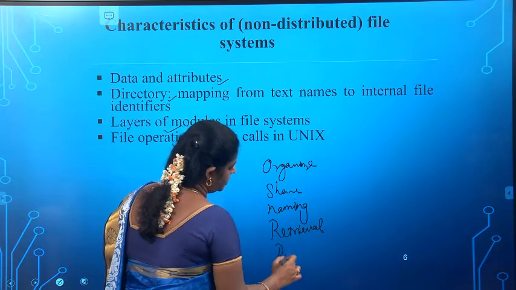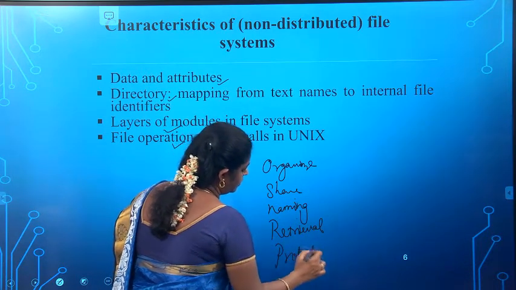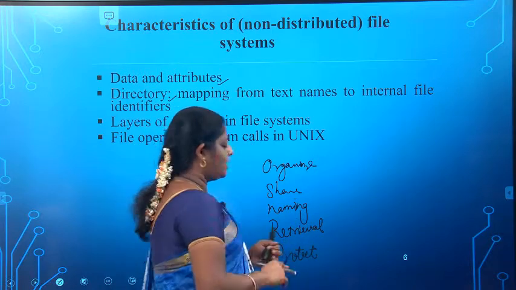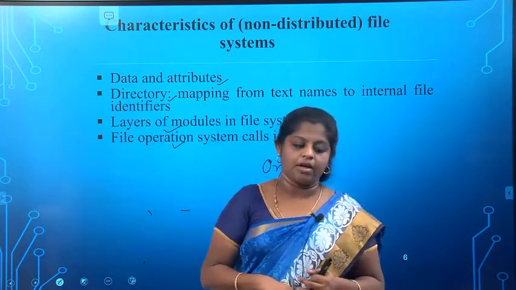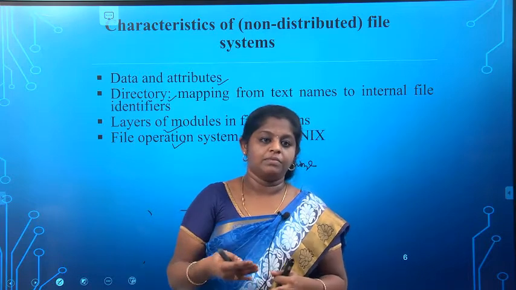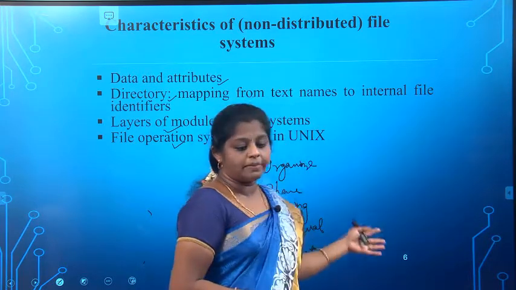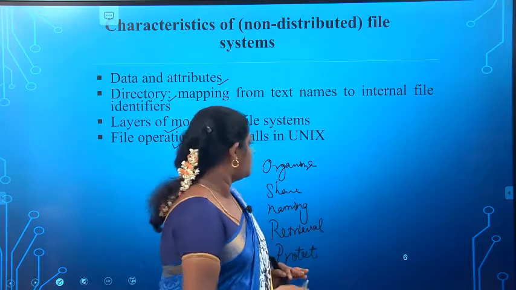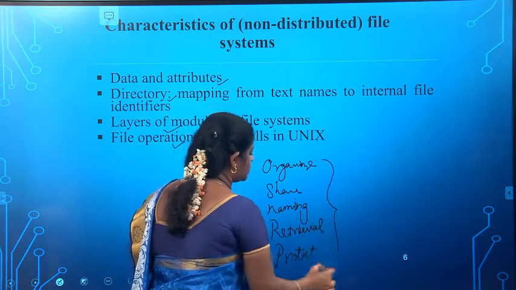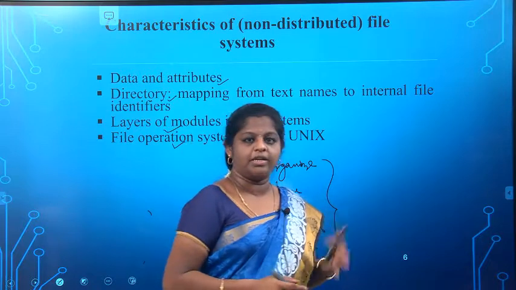Organize a file, share the file, retrieve the file, name the file and protect the files. So these all come under file system responsibilities. I think you studied this in DBMS.